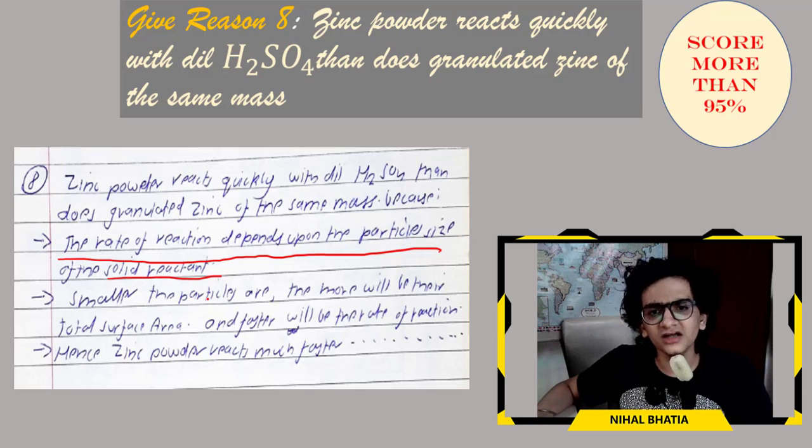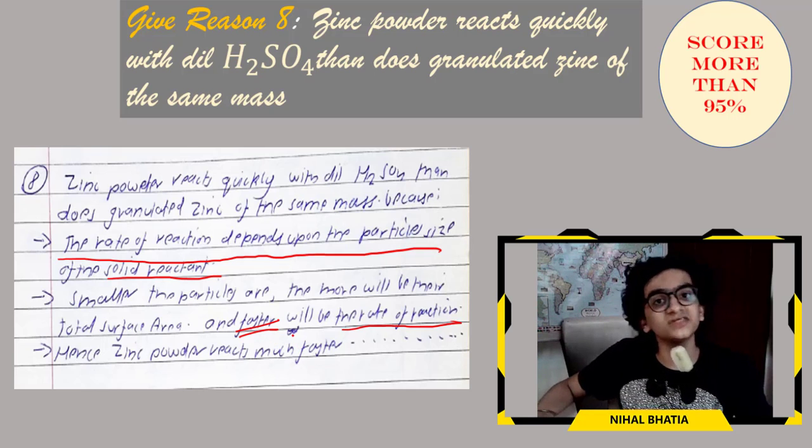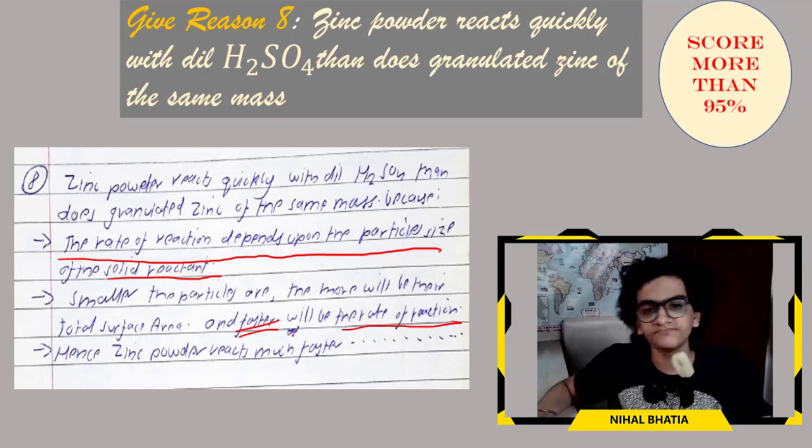Smaller the particles are, the more will be their total surface area and faster will be the rate of reaction. Hence zinc powder reacts much faster with dilute H2SO4 than granulated zinc of the same mass. This is just like the first answer.